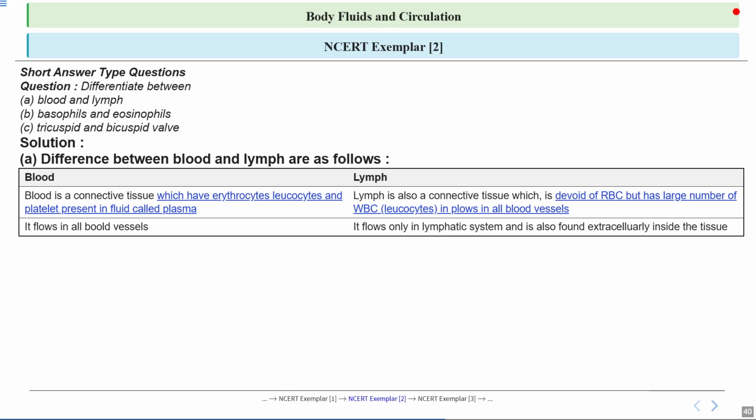So here you can see that blood is like the main delivery system in our body, carrying oxygen, nutrients, and cells like RBCs, white blood cells, and platelets through all our blood vessels. Lymph, on the other hand, is more like a cleanup crew, moving mainly white blood cells through the lymphatic system and helping to remove waste and fight infections. Notice that blood contains RBCs while lymph doesn't, and each flows in its own set of vessels. Blood flows in blood vessels, while lymph flows only in the lymphatic system and is found mainly extracellularly inside the tissue.